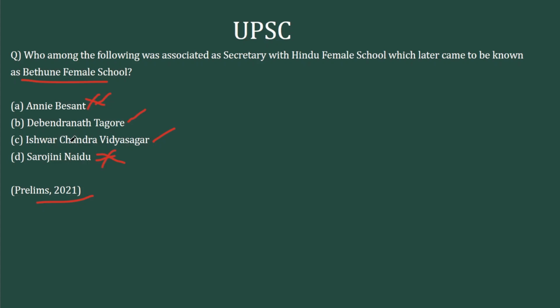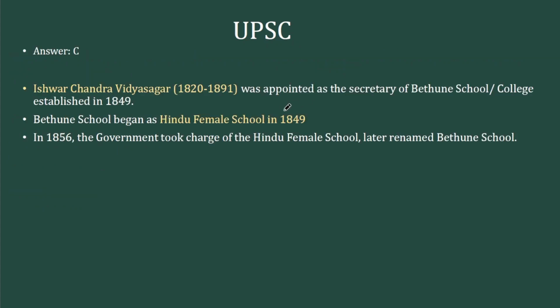Ishwar Chandra Vidyasagar is a social reformer and someone who is associated with female education and widow remarriage. He was also a very prominent scholar. So it is very likely that Vidyasagar is associated with this institution. And the correct answer is C, Ishwar Chandra Vidyasagar itself. To look at the factual side of it, he was appointed as the secretary of the Bethune School in 1849. It began as Hindu Female School in 1849. Later, it was renamed Bethune School in 1856, when the government took over the functioning.